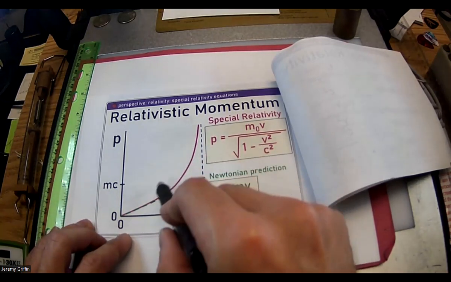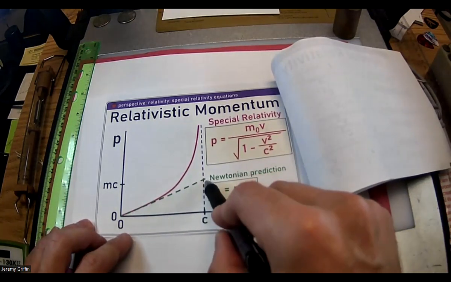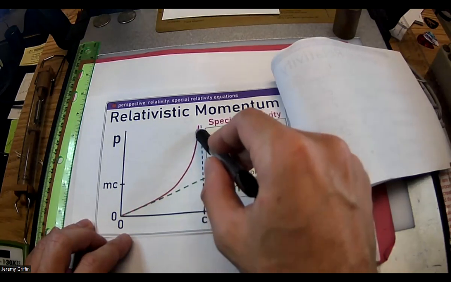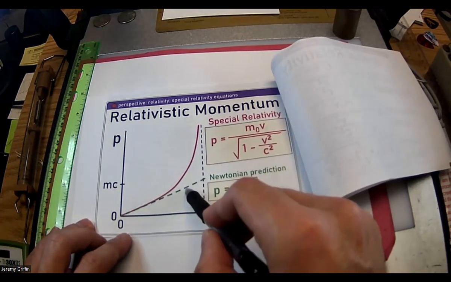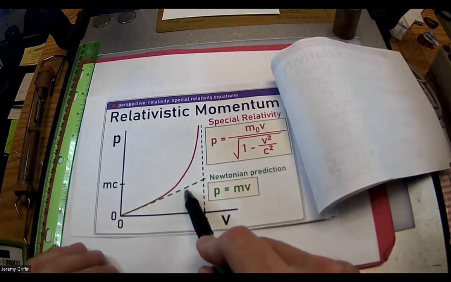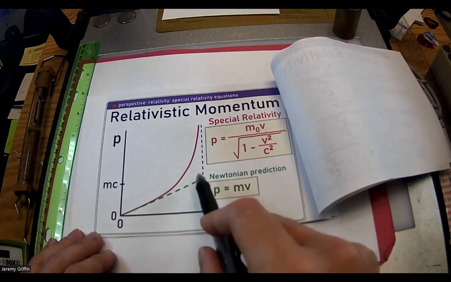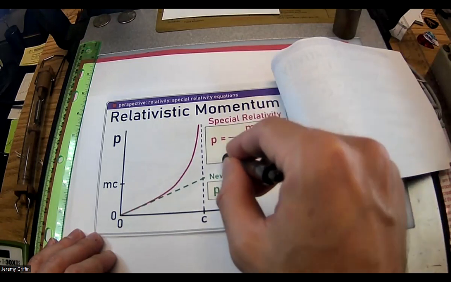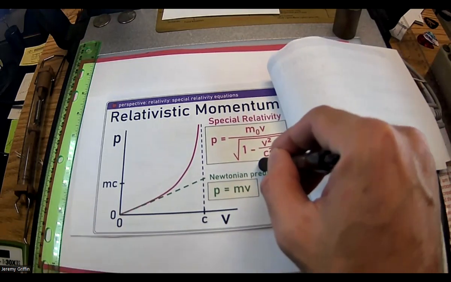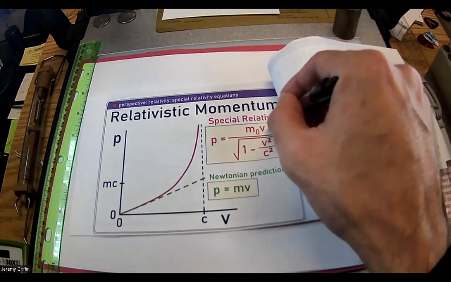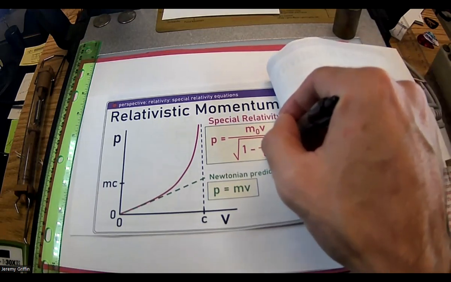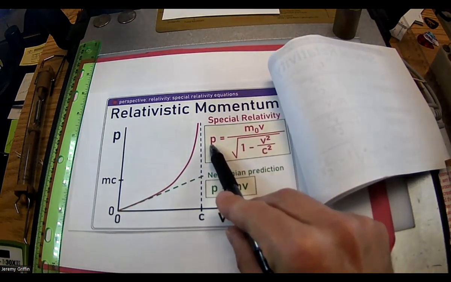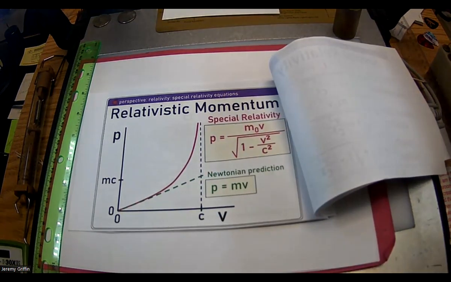Do you guys see that this red line is always above this green dashed line? So Einstein's version of momentum is always more than Newtonian momentum for relativistic speeds. You see that? The equation version backs it up because this whole Lorentz factor, the square root, is bounded between 0 and 1. Any value divided by a decimal between 0 and 1 is always going to blow up bigger, right? You see that?